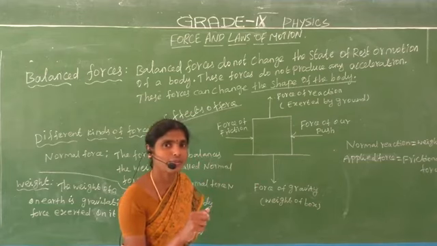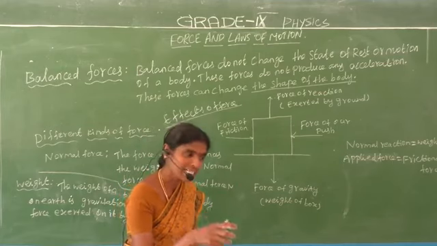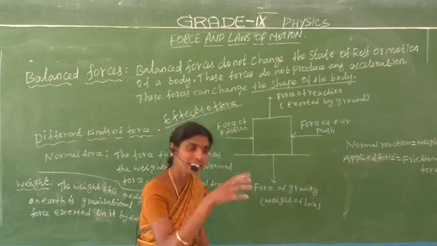What is an example of a force changing a body? Let us consider a playground. The ball is at rest.